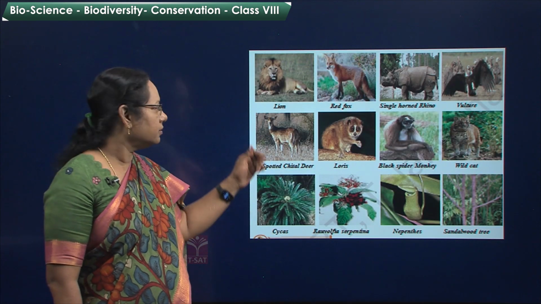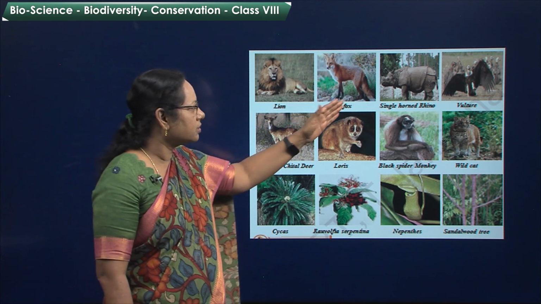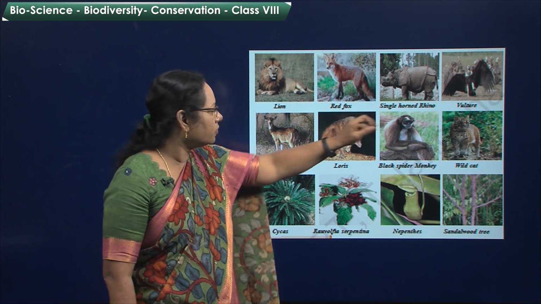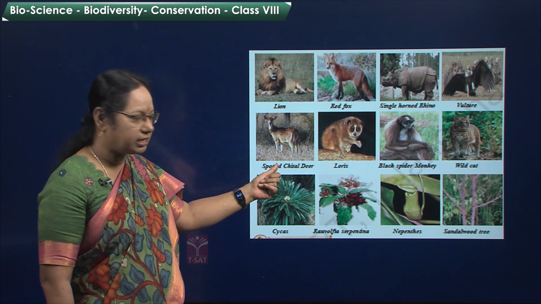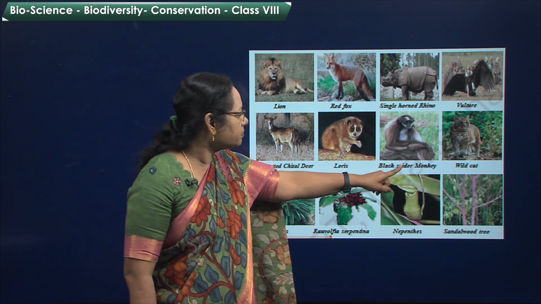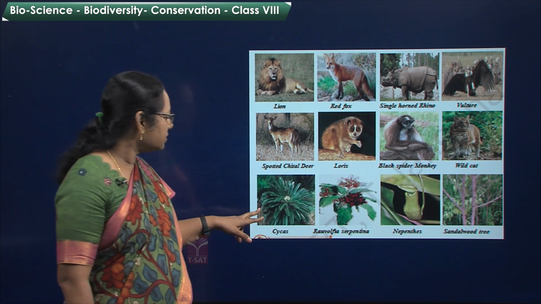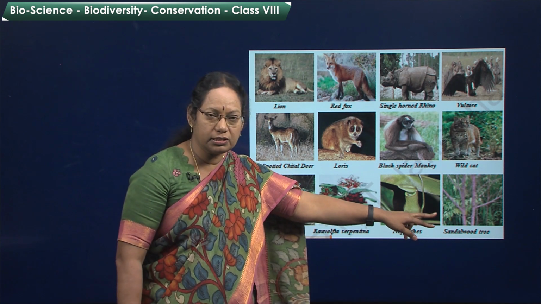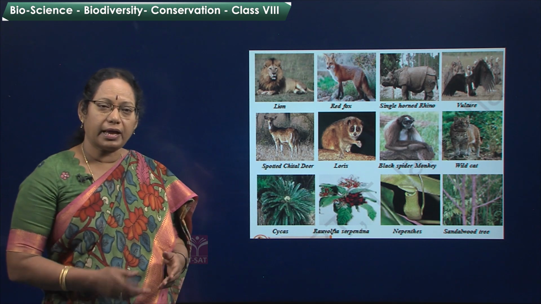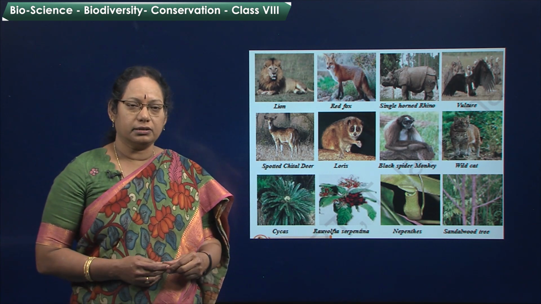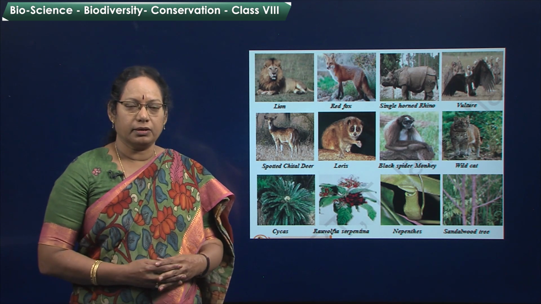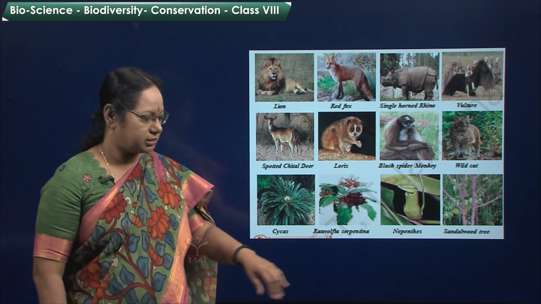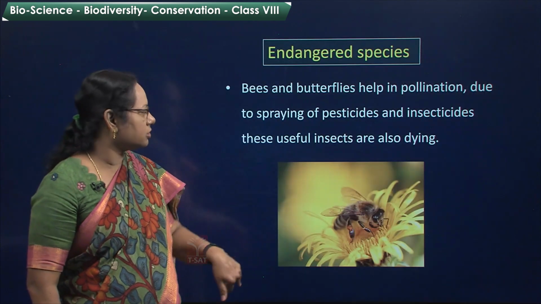See here, this lion, red fox, single horned rhino, vulture, spotted cheetal deer, loris, black spider monkey, wild cat, cycas, serpentina, nepenthes, sandalwood. These are the tree varieties. See, so plants and animals and even all these are in the danger of being extinct. They are the endangered species.